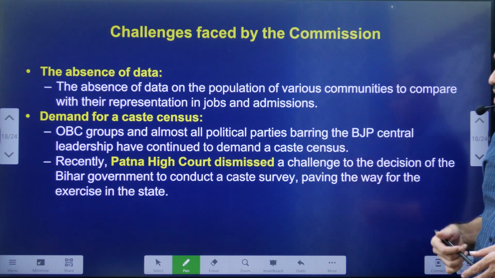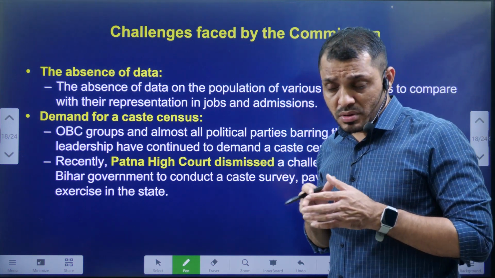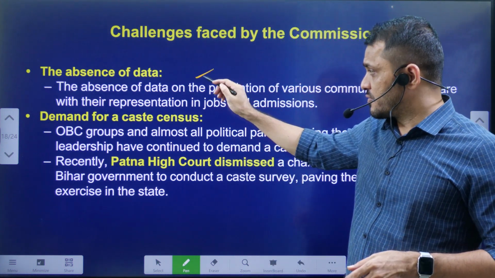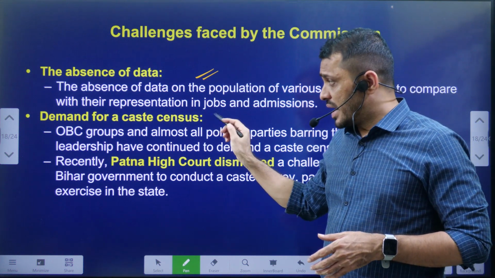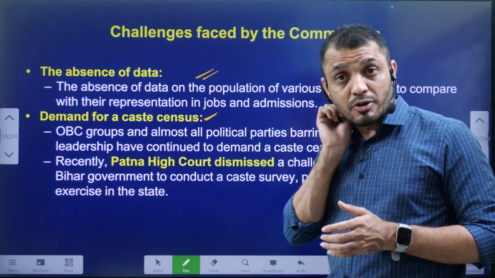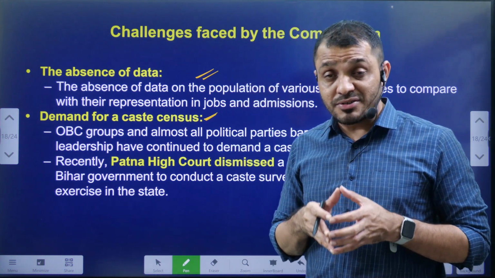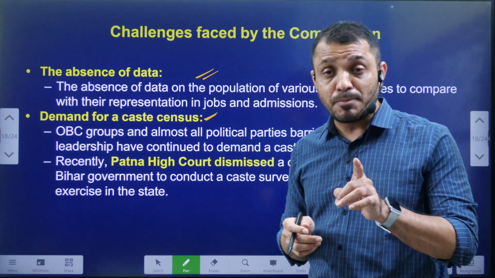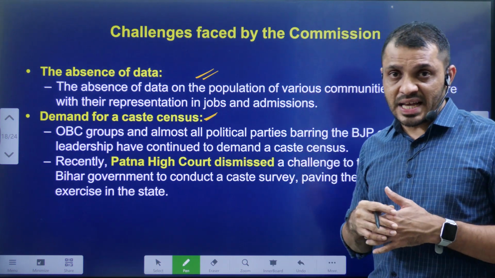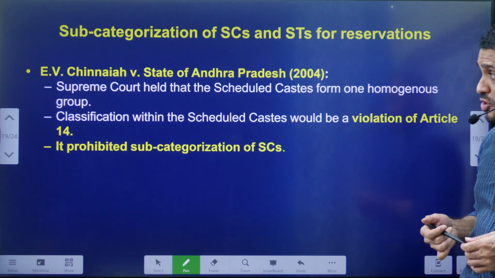Okay. Next, what are the challenges before this commission? This commission did not have the data related to caste-based population, and regarding the demand for a caste census, it is still not being conducted. The Bihar government tried to issue a notification regarding the caste census. It was challenged in the Patna High Court, and the Patna High Court supported the caste census. Might be this is going to be the beginning for a caste census across India. Let's see. But these are some of the challenges faced by the Rohini Commission.